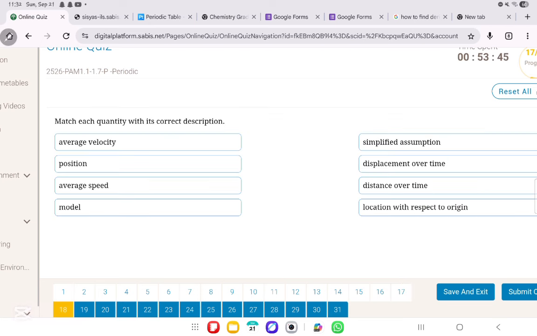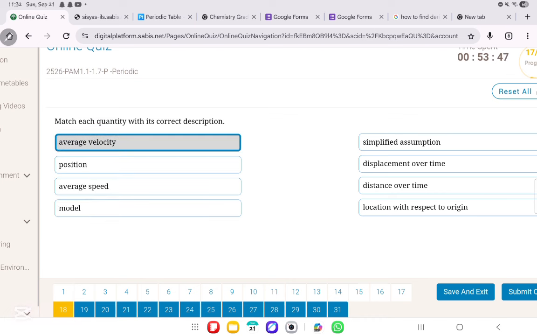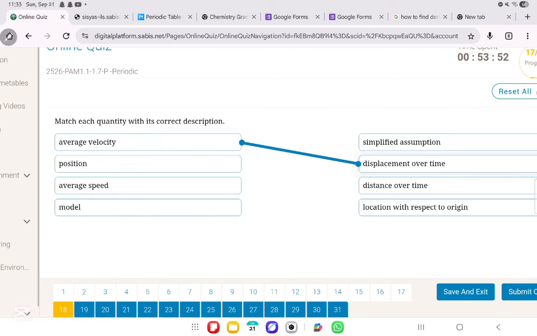Move on to question number 18. Average velocity is the displacement over the time. Position is the location with respect to origin. Average speed is the distance over the time, and the model is a simplified assumption.